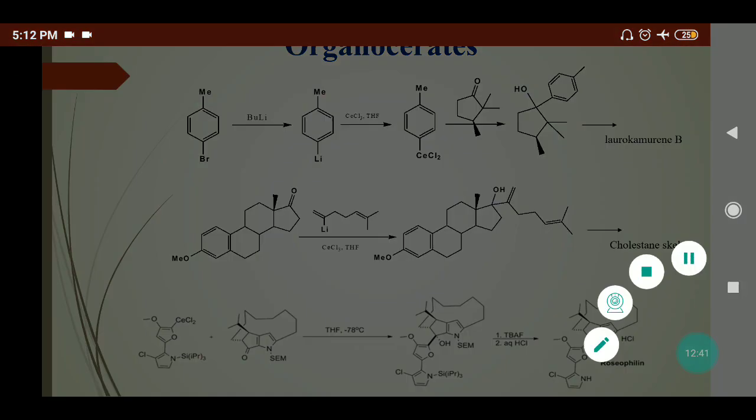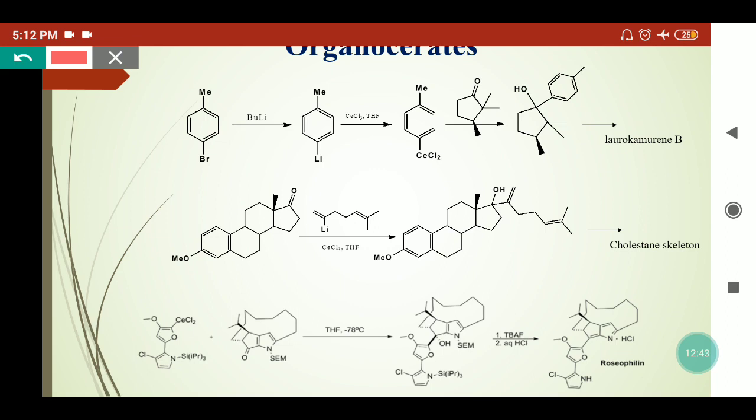By the nucleophilic addition reaction, we can see that it is transformed into the alcohol. This R group is present here and it is converted into OH. Now this organocerate is attacking from towards the viewer, because away from the viewer, that means the dash position, already this ring, this whole group is present. So a bulky group is present away from the viewer, and the incoming group will attack from towards the viewer. So here we can see this R group is present on the wedge position.